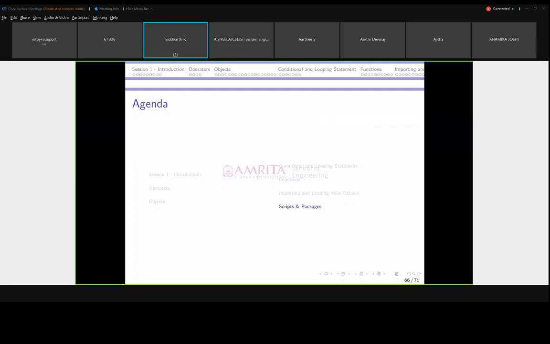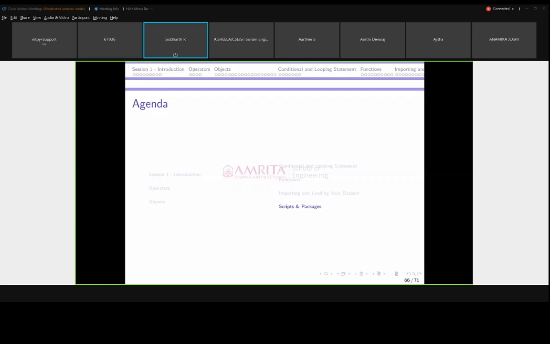So the last part of our session is scripts and packages. This is just a brief intro. Tomorrow will be the major session where we will see 3 popular packages. One is dplyr, which is for manipulating the data set. The next one is ggplot2, which you can directly map to the matplotlib library.